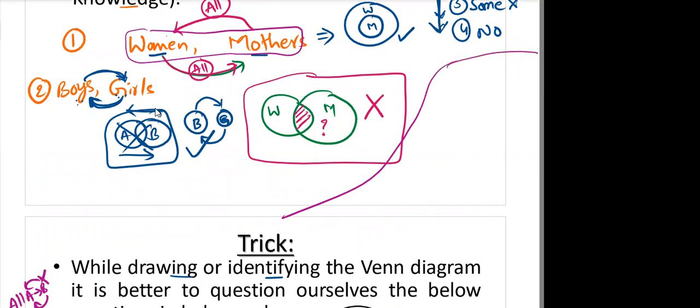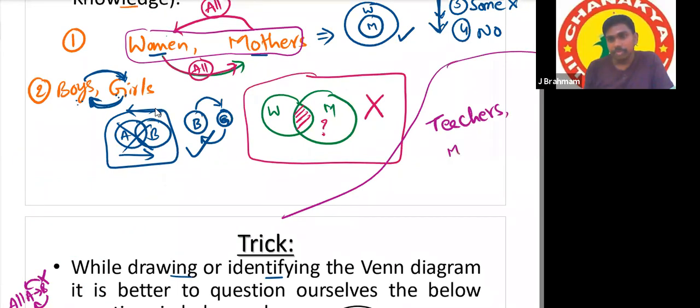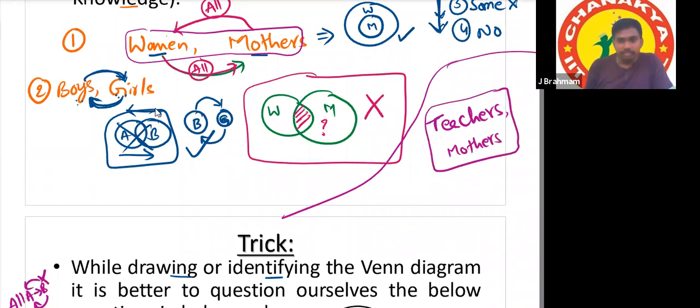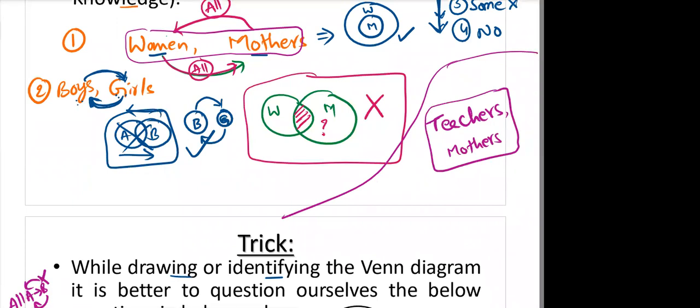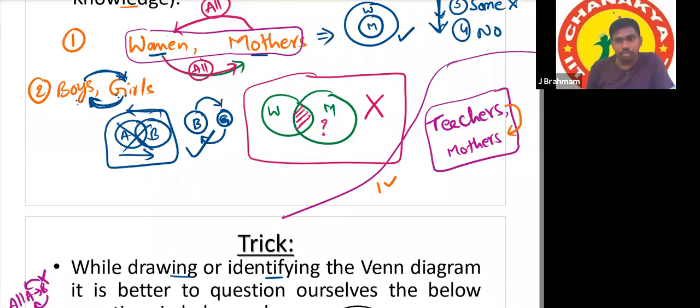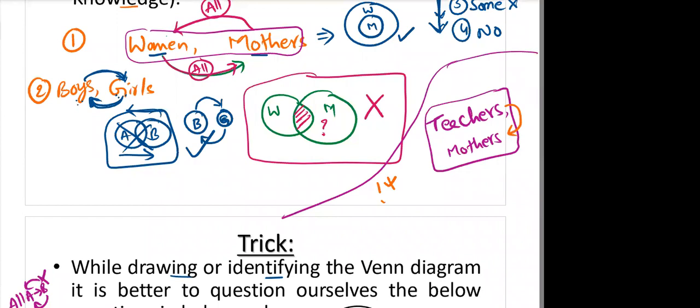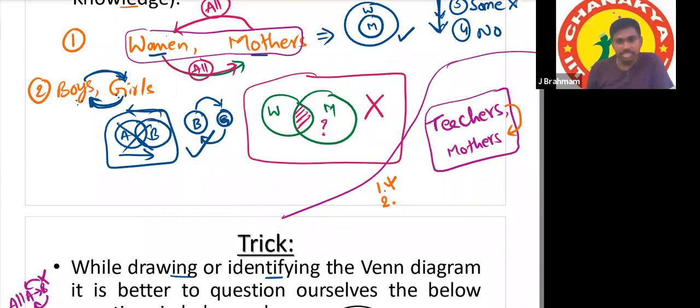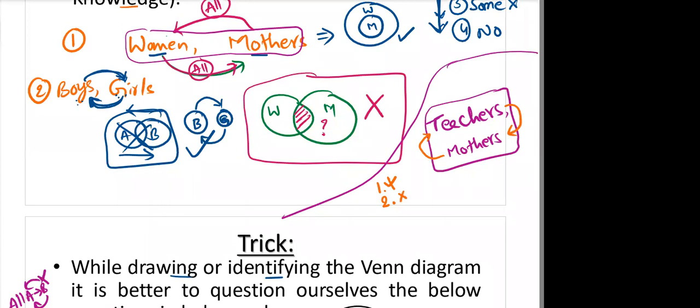See, I'm giving two words: teachers and mothers. Tell me, what can be the diagram for this? First of all, we have to check "all". First question: all teachers are mothers. True or not true? False. That's why we are going to the second question. What is the second question? All mothers are teachers, in the reverse direction. True or not true? False. False. We will go for "some".